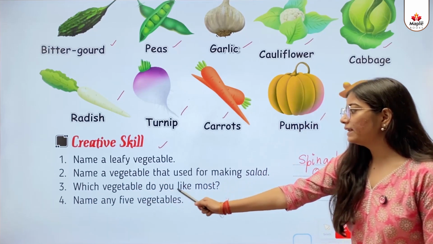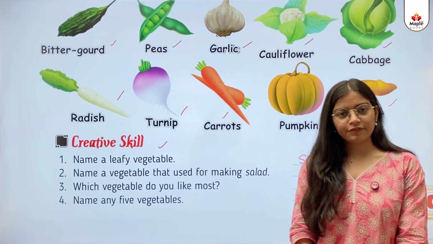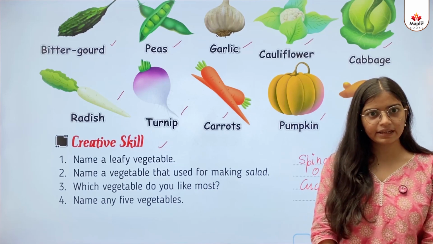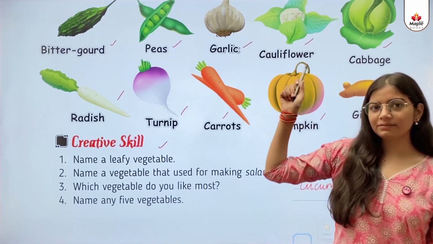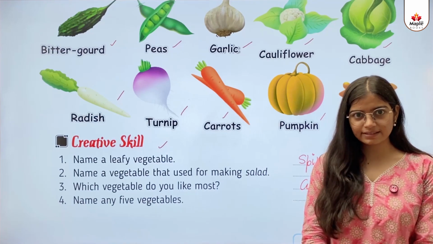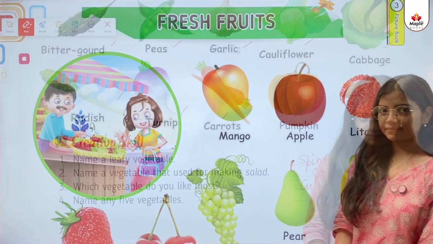Fourth, name any 5 vegetables. So kids, यहाँ पर हमें 5 vegetables के name लिखने हैं. That you can write from here. Okay kids, you can copy the names from the above part.